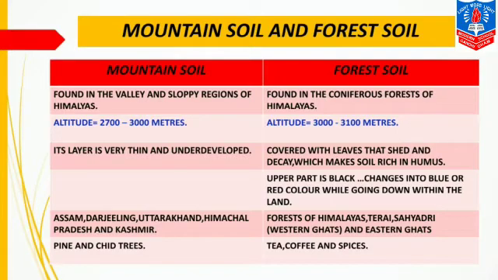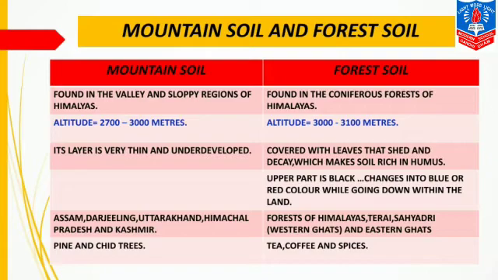So here in the second point you will be able to differentiate the soils, because we always have the perception that mountains are tall and the altitude must be at a great height. This type of soil might exist at great height, but here you see the difference in altitude of both these soils.